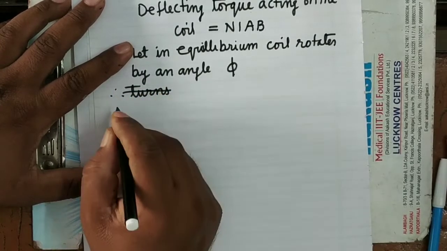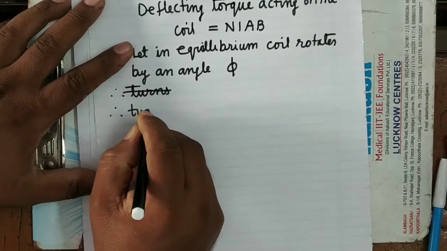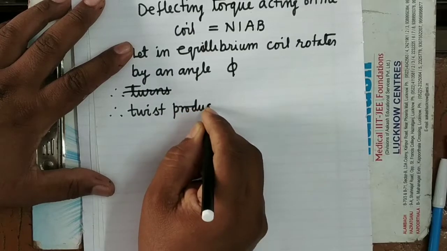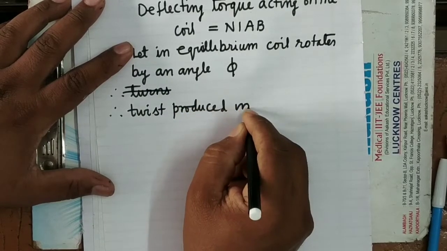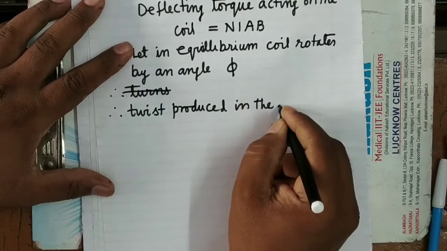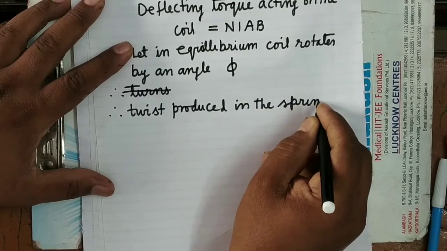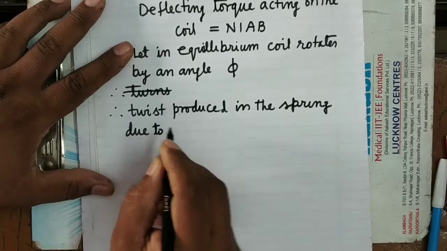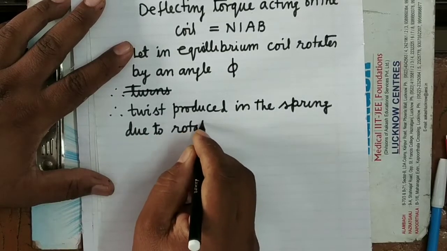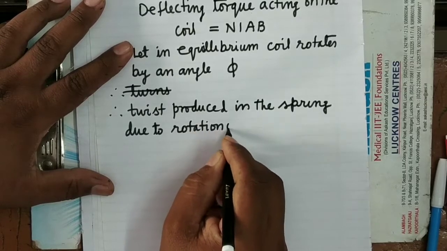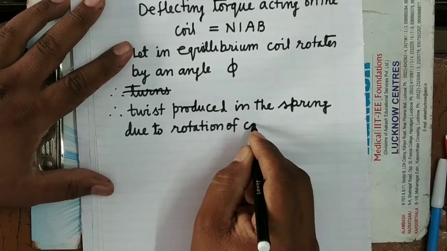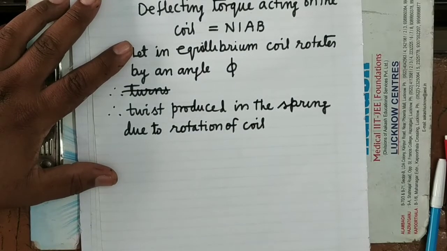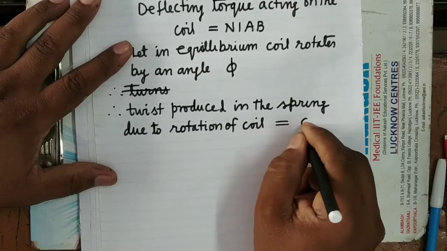Therefore, twist produced in the spring due to rotation of the coil will be equal to phi.